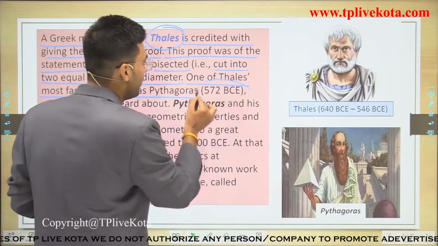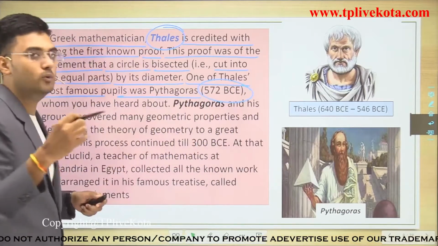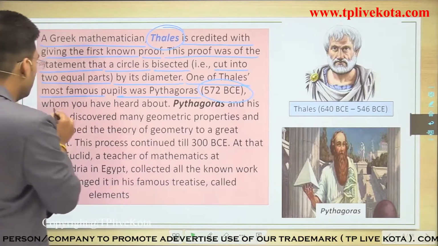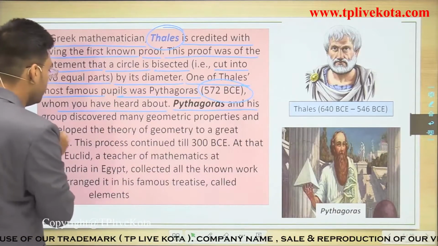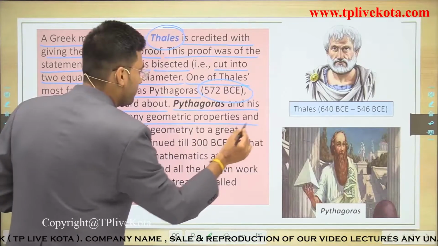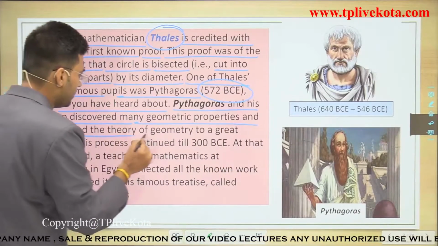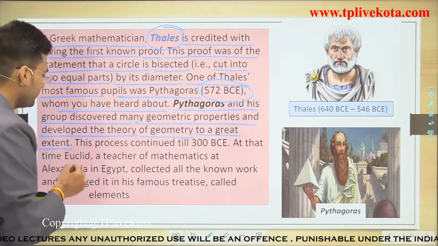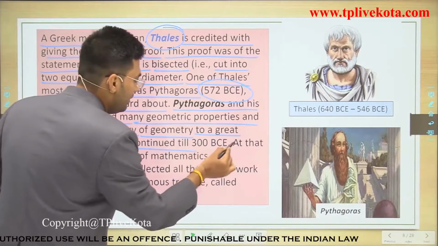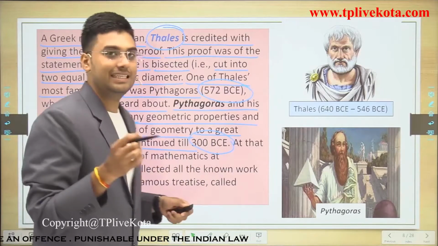Pythagoras lived around 572 BCE, whom you have heard about. Pythagoras and his group discovered many geometric properties and developed the theory of geometry to a great extent. This process continued till 300 BCE.